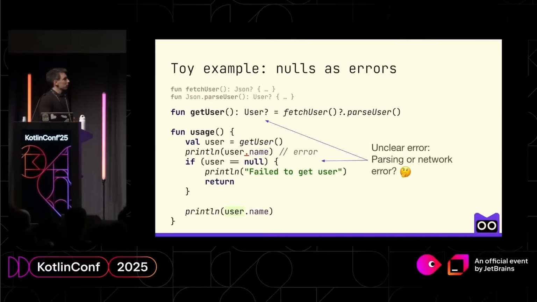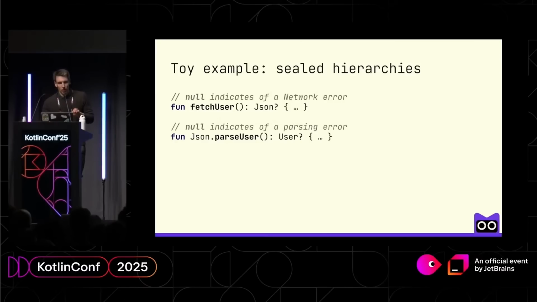However, it's not that ideal, because we reuse null for different purposes. First, we don't know whether the null comes from fetch user or parse user, and in some cases we do not need to know about this, but if we want to, then we have a tiny problem. And what can we do about this? Well, first of all, we can try to use more types, because if we reused values for the same types, we can introduce more types and be happy.